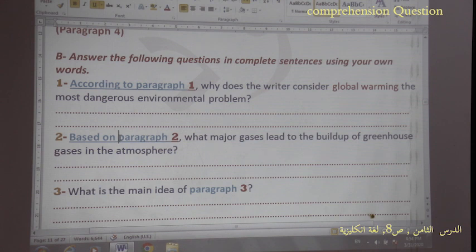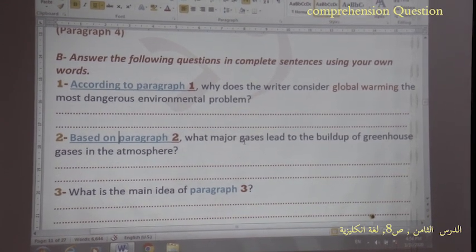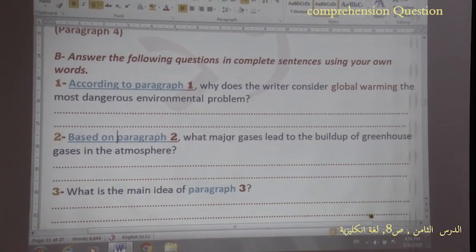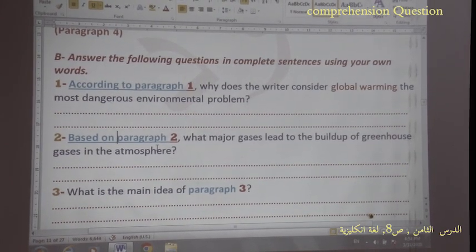Again, in the article we talked about gases. We talked about major gases, or we call them greenhouse gases, and all of these gases lead to global warming. One of them, for example, was carbon dioxide, methane, chlorofluorocarbon. So what major gases lead to the buildup of greenhouse gases in the atmosphere?